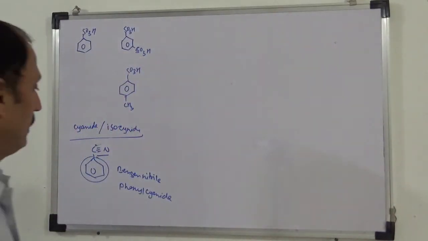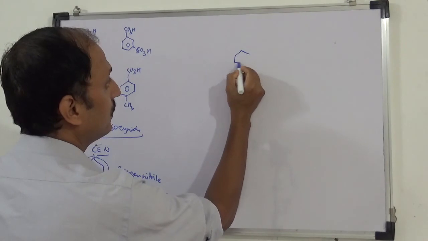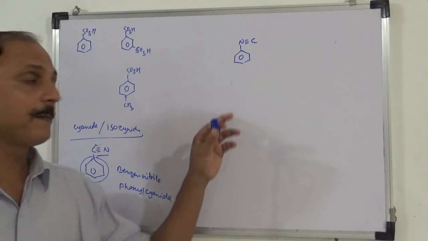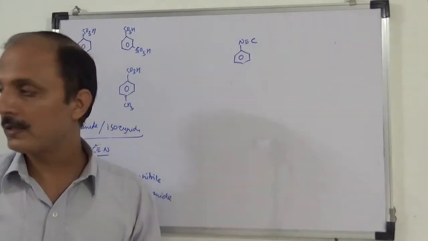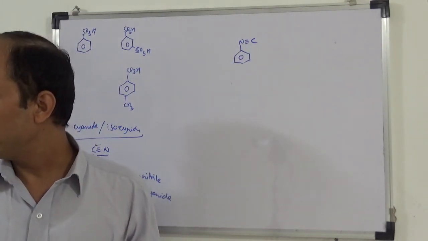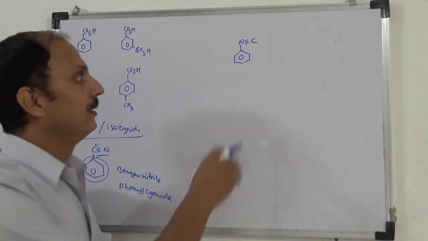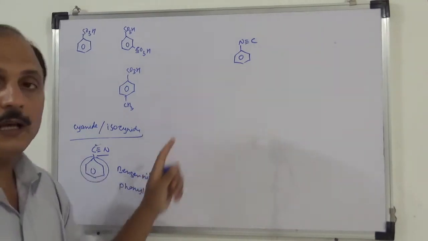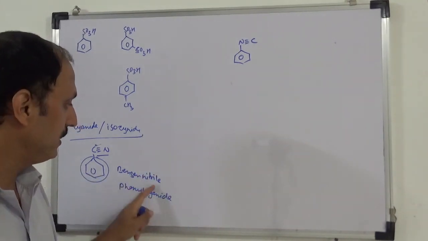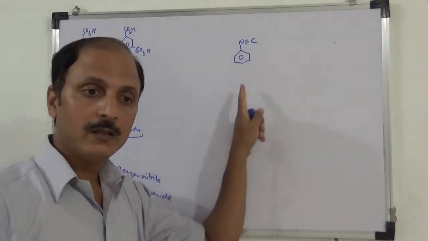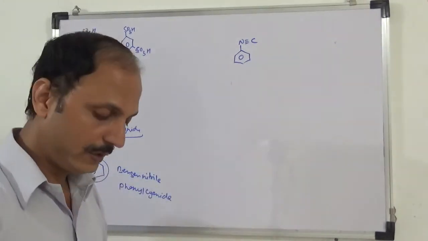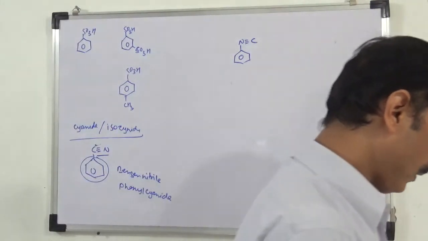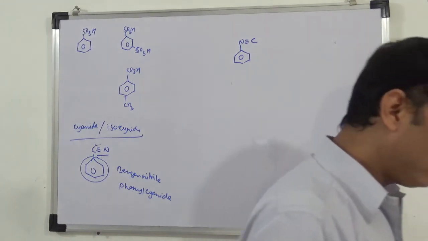Okay, the last one is NC. This is isocyanide. So again, benzene isonitrile or benzene isocyanide. Okay, this is phenyl isocyanide, phenyl cyanide, benzene nitrile, benzene isonitrile, and phenyl isocyanide. Okay. So these are the names which is very common here.